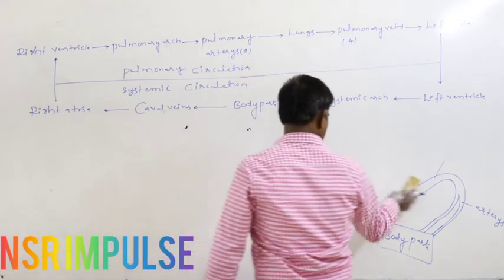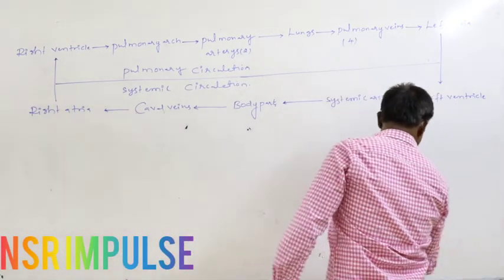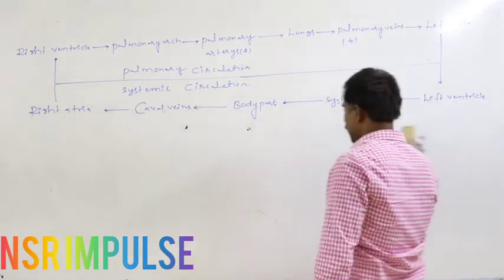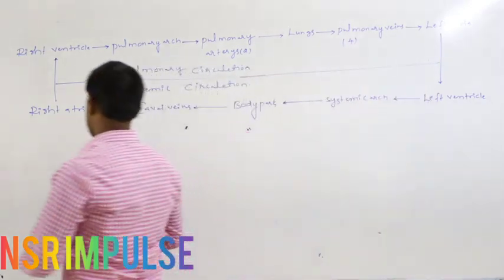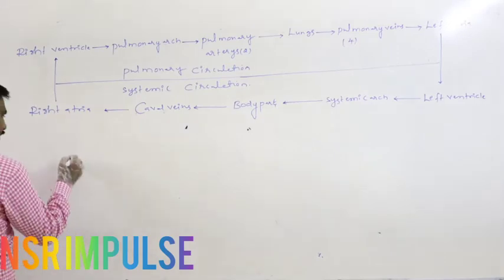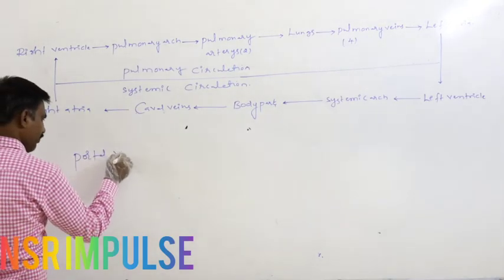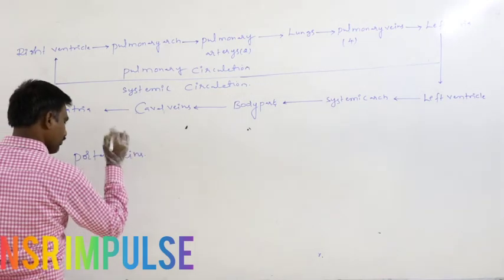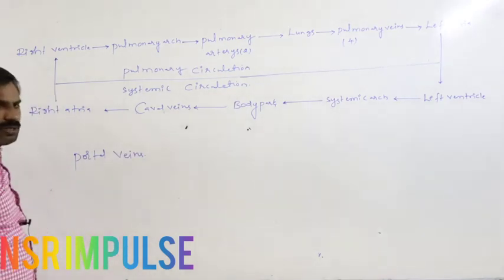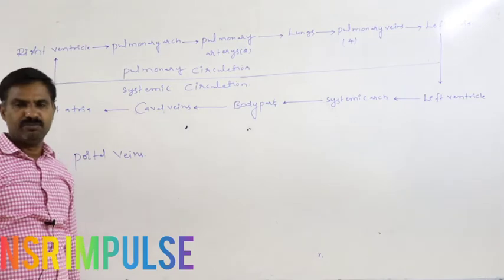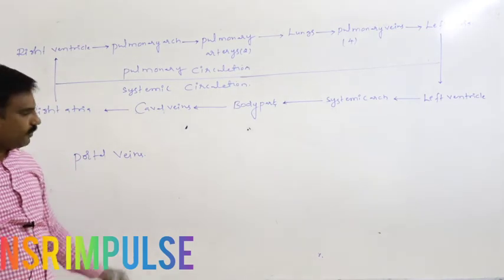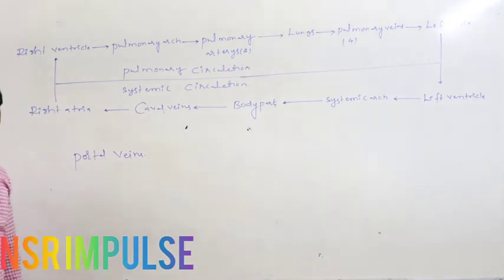Next is the portal vein and coronary circulation. The next topic is the portal vein and coronary circulation. Before going to the coronary circulation, the portal vein.